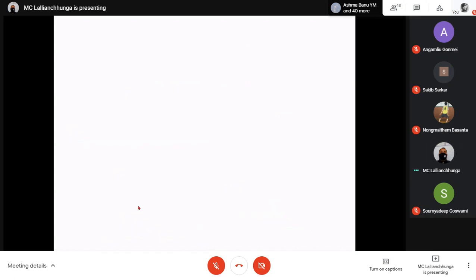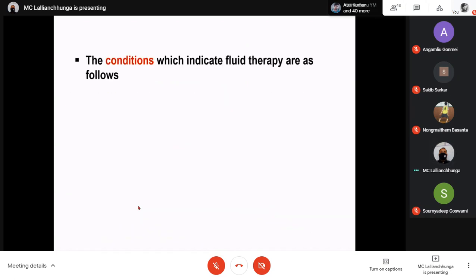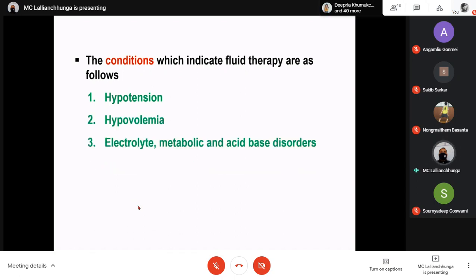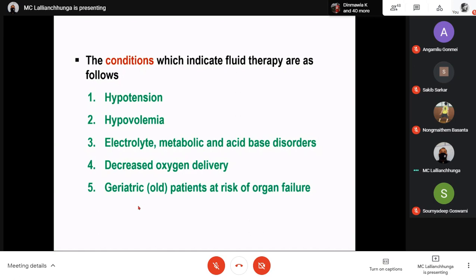The conditions which indicate fluid therapy are as follows: hypotension, you know that, low blood pressure; hypovolemia, low blood volume; electrolyte, metabolic, and acid-base disorders. So according to that disorder, you have to administer the fluid. Decreased oxygen delivery, geriatric, and all patients at risk of organ failure.